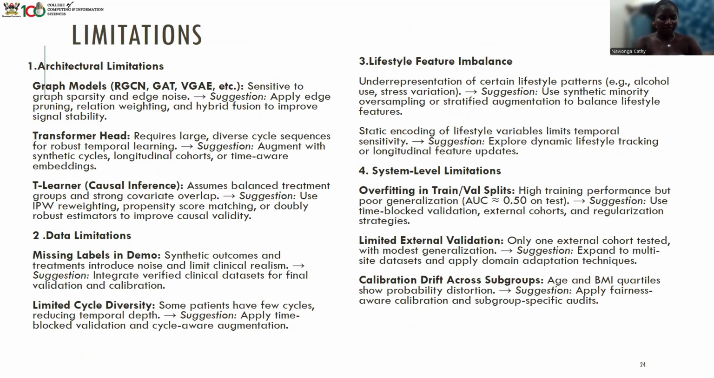Every model has blind spots. So we've identified our limitations: there are architectural limitations, data limitations, lifestyle feature imbalance, and system-level limitations. Each has a practical mitigation strategy. So these insights will help us in our next phase of refinement and deployment.